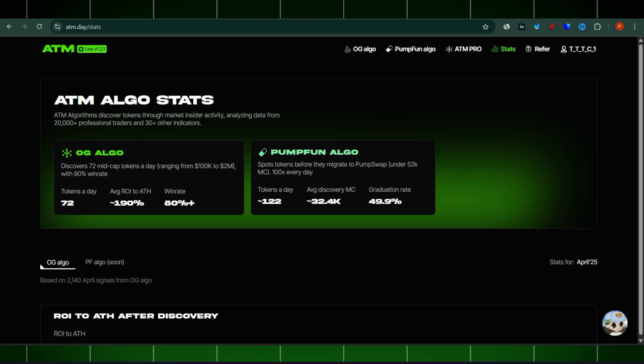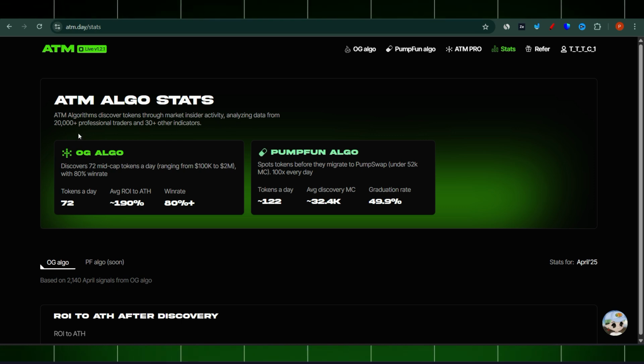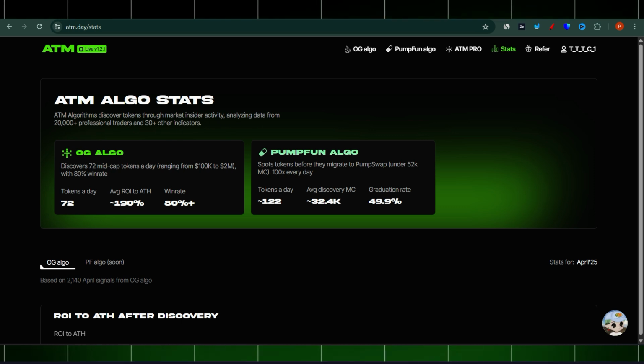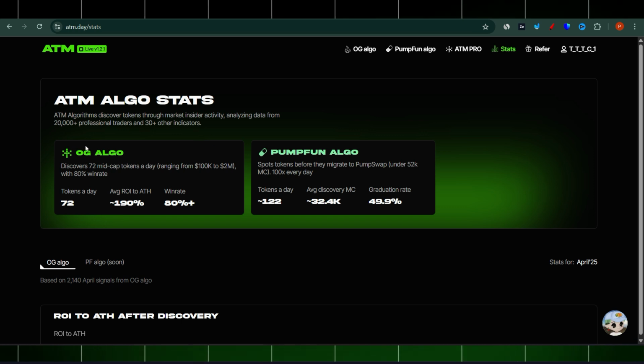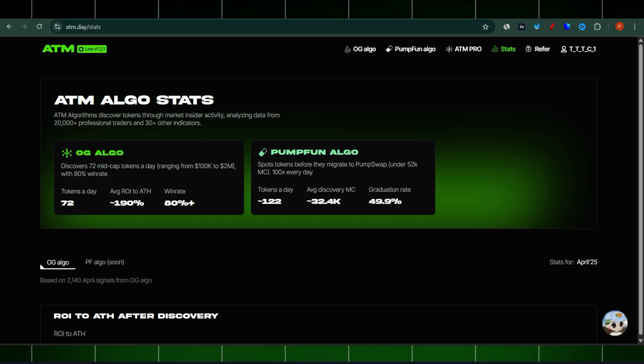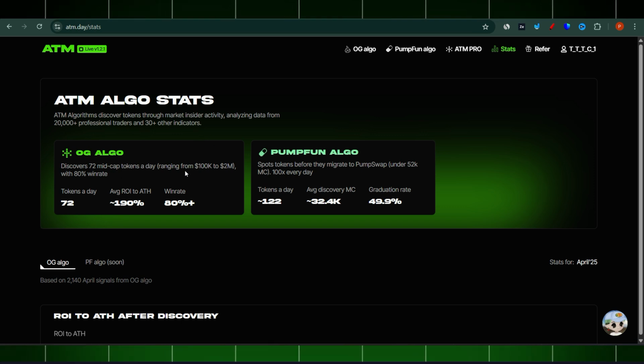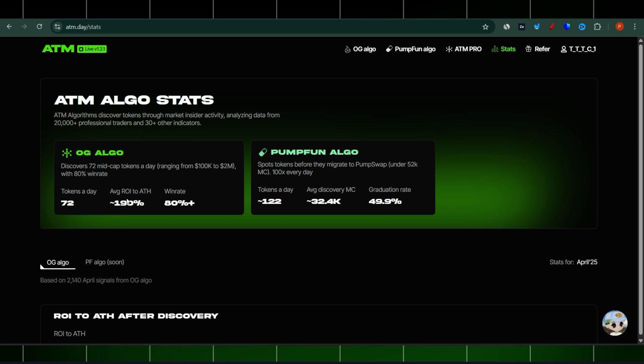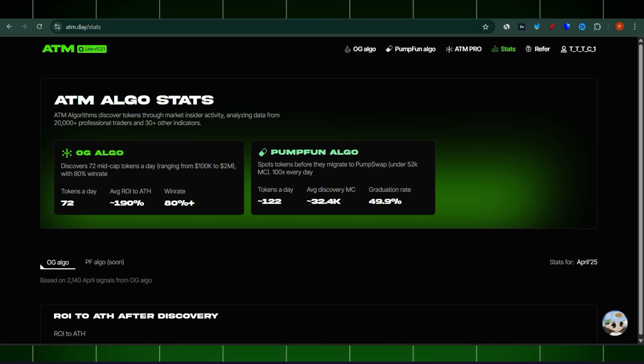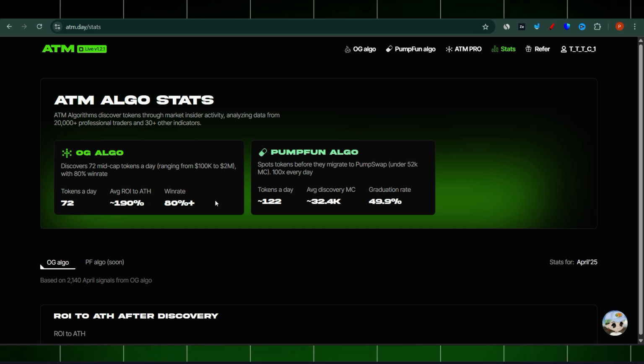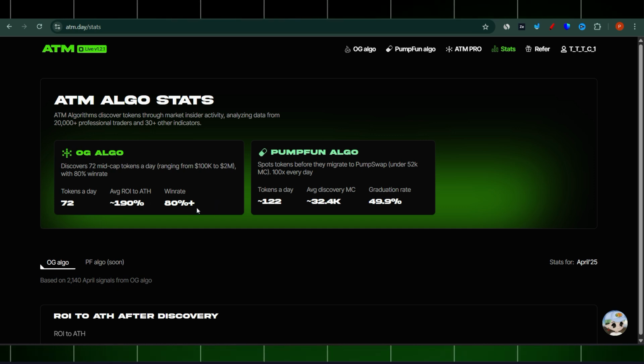The ATM algorithm discovers tokens through market insider activity, analyzing data from 20 plus thousand professional traders and 30 plus other indicators. So OG algo discovers 72 mid-cap tokens a day, ranging from 100k to 2 million, with an 80% win rate. Tokens a day, 72. Average return on investment 80, all-time high 190, so near 2x, and win rate 80% plus.